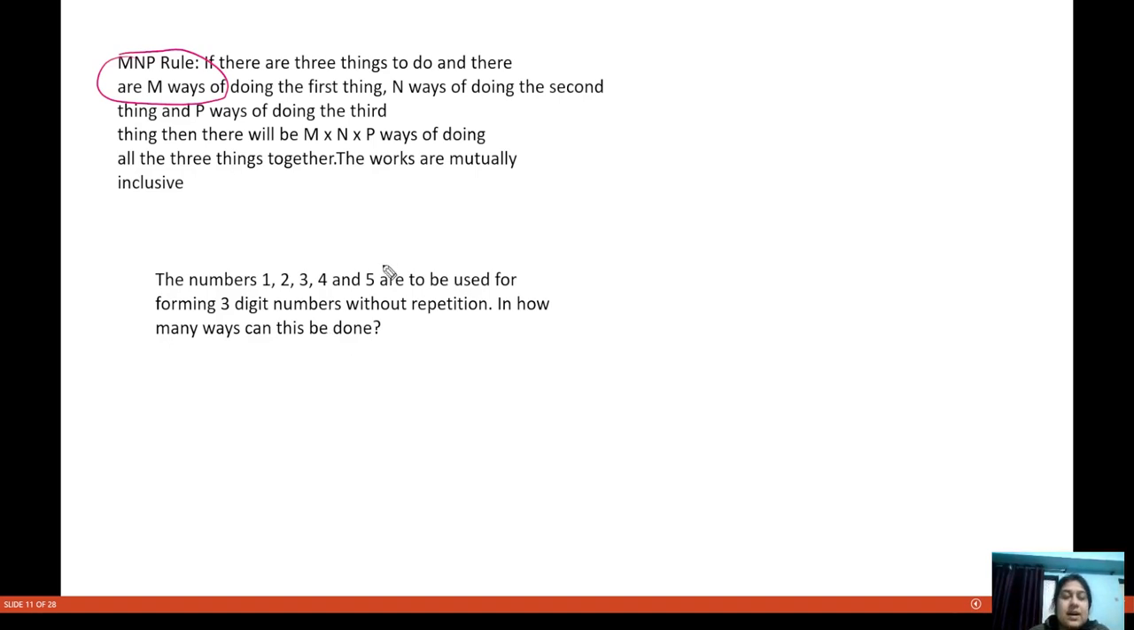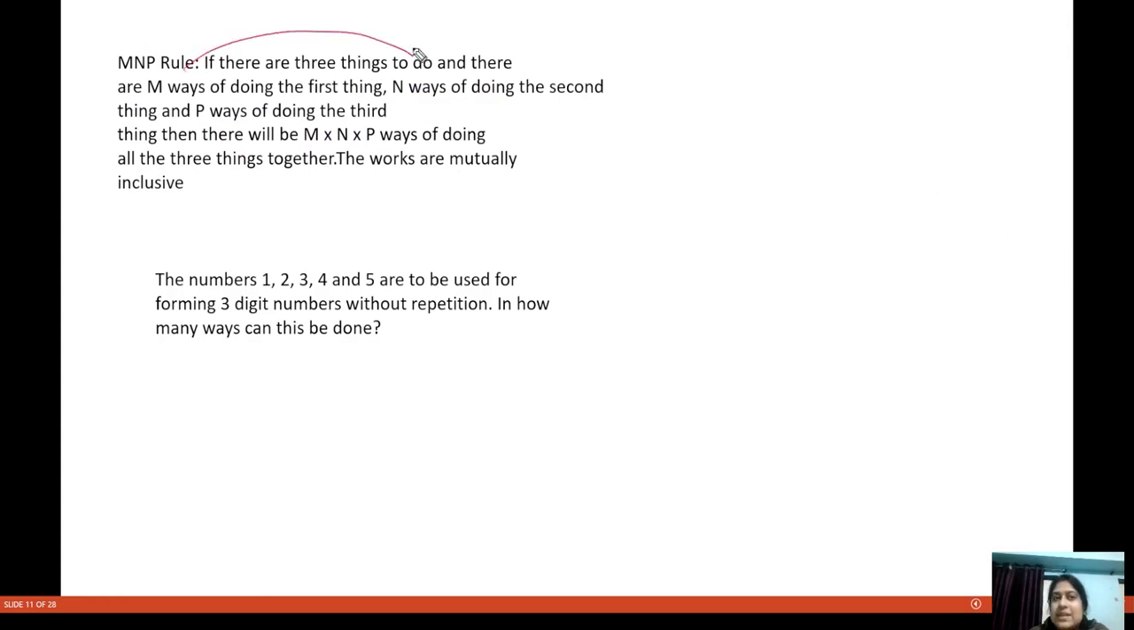See, if there are three things to do, and there are m ways of doing the first thing, n ways of doing the second thing, and p ways of doing the third thing, then there will be m cross n cross p ways of doing all three things together. The works are mutually inclusive. Whatever this statement is saying, I think that looks very cumbersome to you.